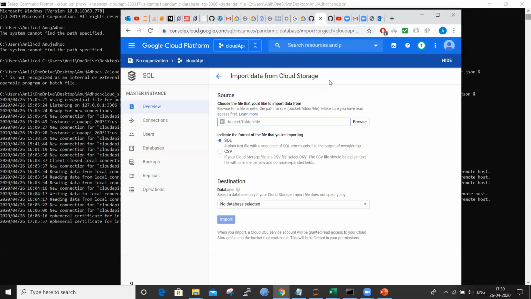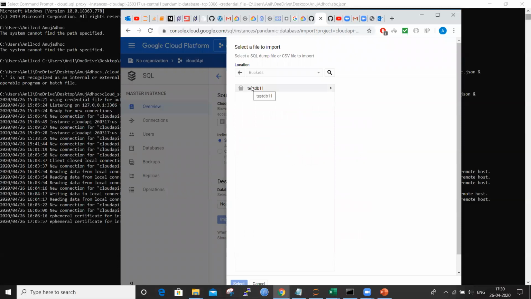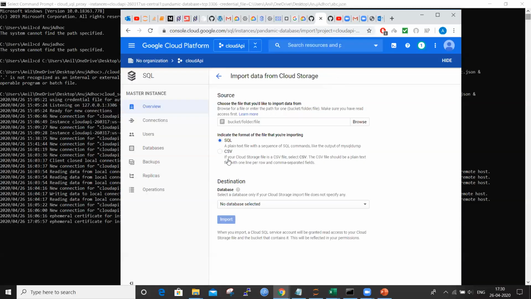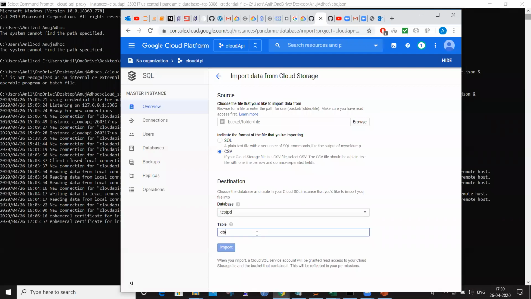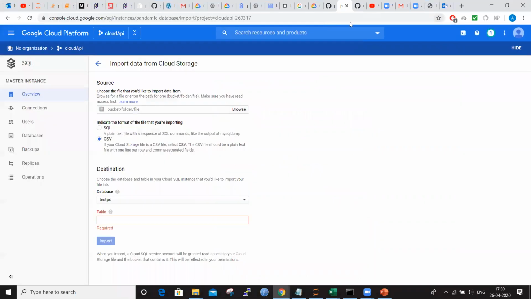Let us say I have the data in my local system. I can store that CSV file in one of my buckets in Google Cloud. This cannot be done directly through local; there is an intermediate step. There is always a cloud bucket, a Google bucket, we have to keep. Using this Google bucket, I have uploaded the CSV file. Then I can import this CSV file here into my database, TestPD, and the table, whatever name I have created for the table. If you can see here, we have created the table here.